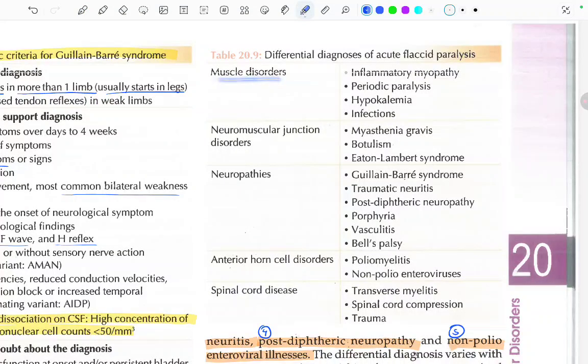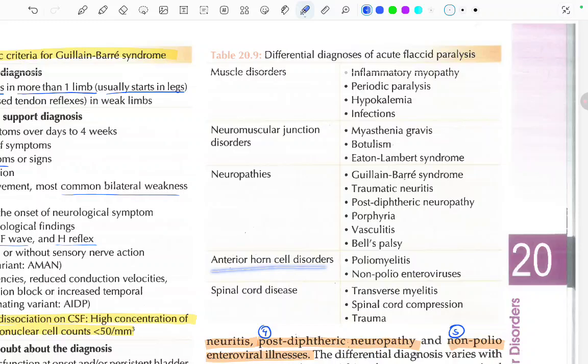First is the muscle disorders: inflammatory myopathy, periodic paralysis, hypokalemia, and infections. Neuromuscular junction disorders: myasthenia gravis, botulism, and Eaton-Lambert syndrome. In neuropathies: Guillain-Barré syndrome, traumatic neuritis, post-diphtheria neuropathy, porphyria, vasculitis, and Bell's palsy.